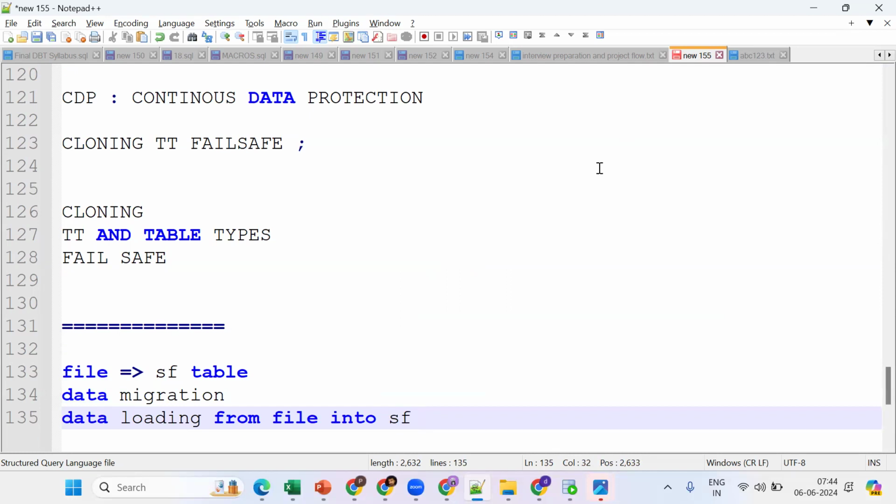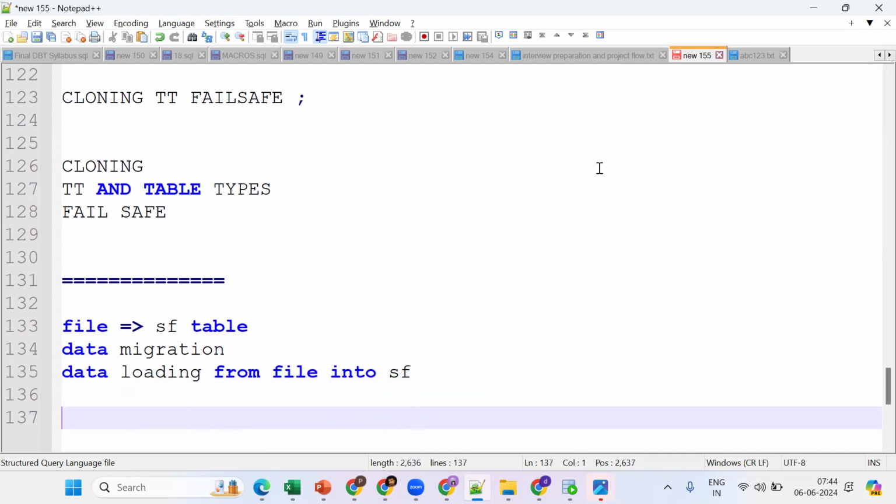Remember, Snowflake is mainly for data migration. What exactly is data migration? Moving data from one system to another, from different data sources to one place. We move the tables, views, functions, and procedures. These already exist in a database on a source system, but because of performance, cost cutting, and security reasons, the company wants to move all this data to one place. That is called data migration.